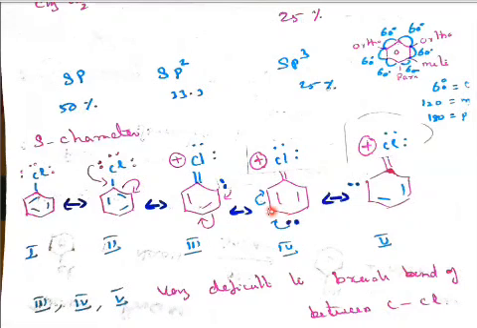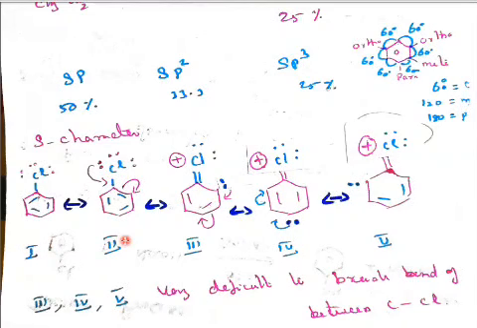Here the bonded electrons appear as a lone pair of electrons. The pi bond electrons then go to the adjacent carbon. So we have a lone pair in the ortho position, the para position, and the other ortho position. There is more electron density at the two ortho and one para positions. This is called delocalization of pi electrons.